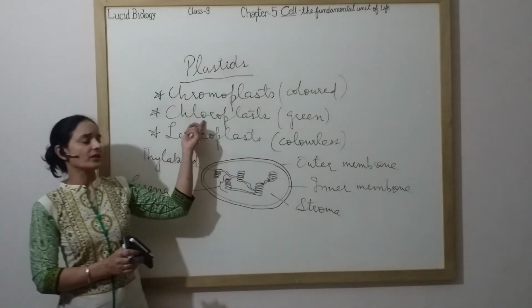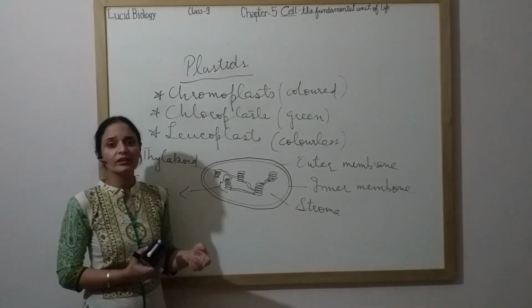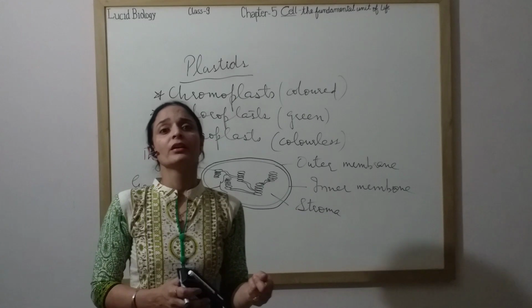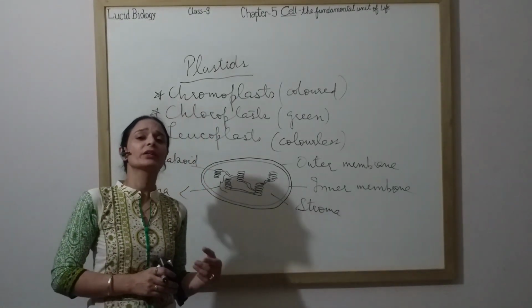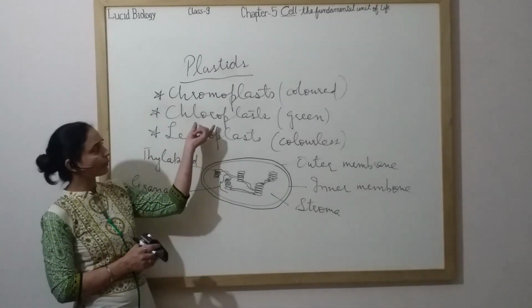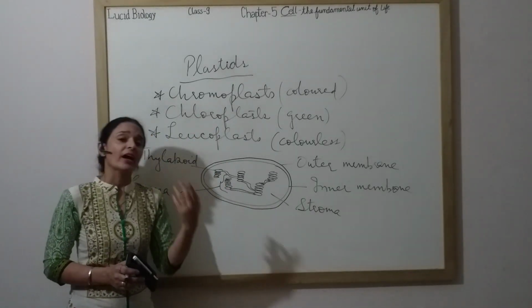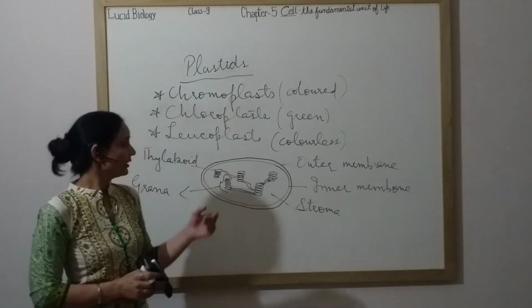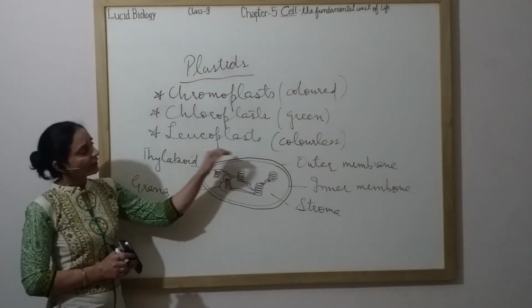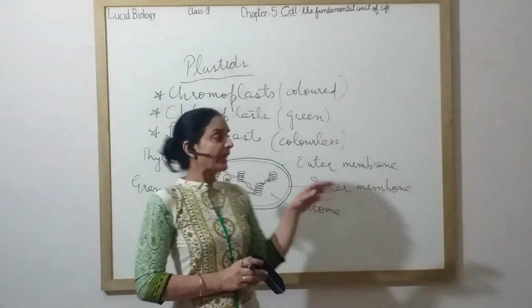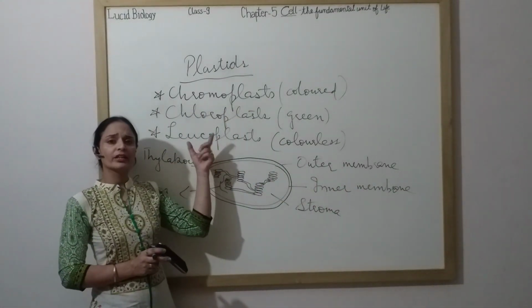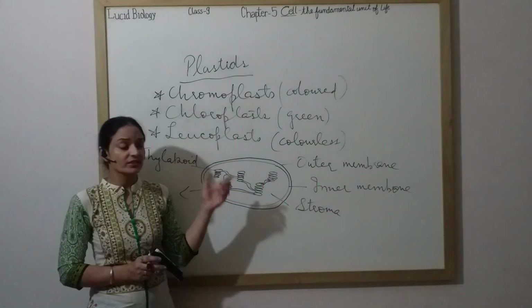Next, chloroplast. As they are green colored, their basic function is to carry out the process of photosynthesis, the process by which plants make their own food. They are capable of trapping sunlight and synthesizing food. Next, leucoplast. They are colorless plastids. They are not having any color. Leucoplasts can get transformed into another type of plastid.